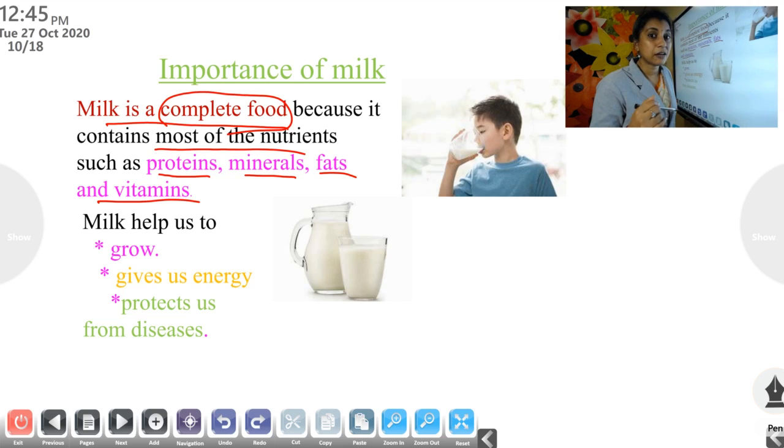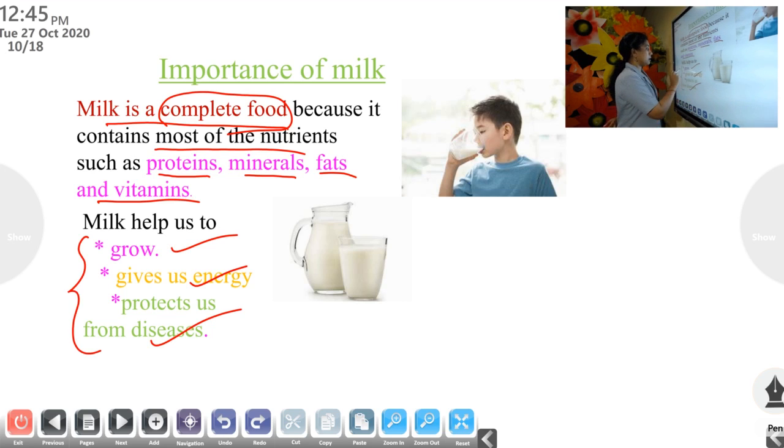What are the functions of milk in our body? See this. It helps us to grow. If you want to grow, have a glass of milk daily. It gives us energy and protects us from diseases. These are the functions of milk. Milk helps us to grow, gives us energy and protects us from diseases. Okay, one question. Why is milk called a complete food? Because it contains most of the nutrients. Clear?